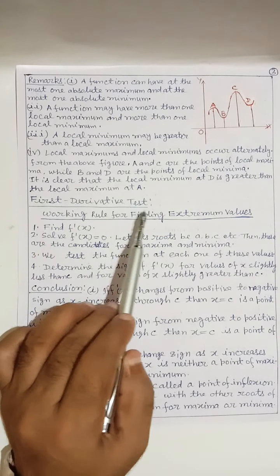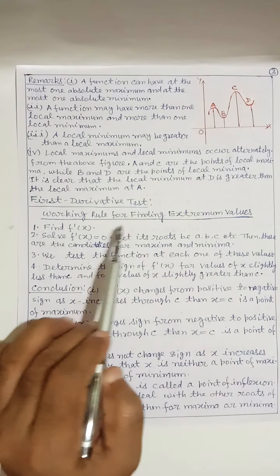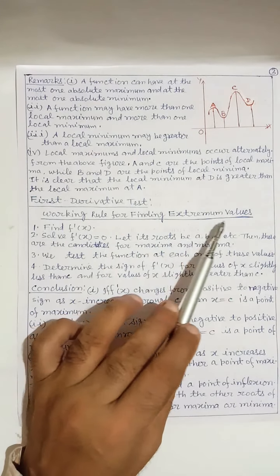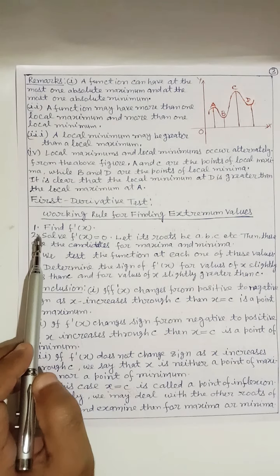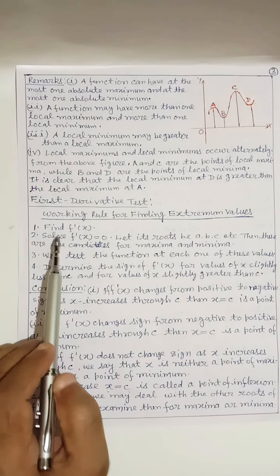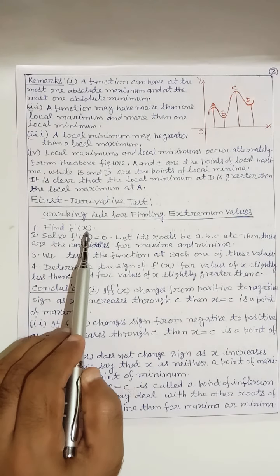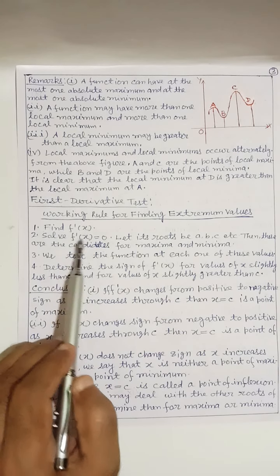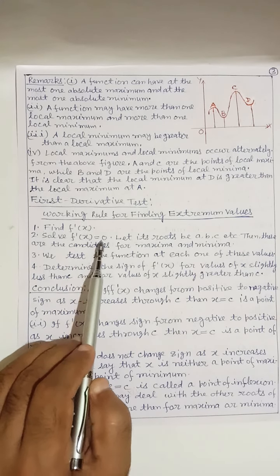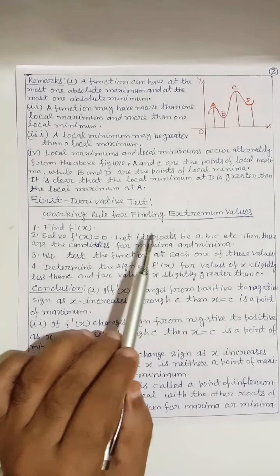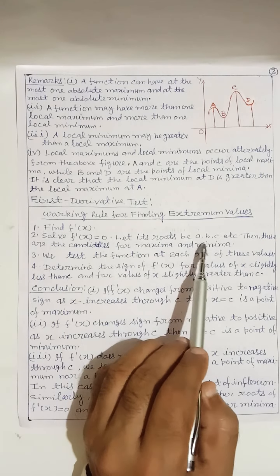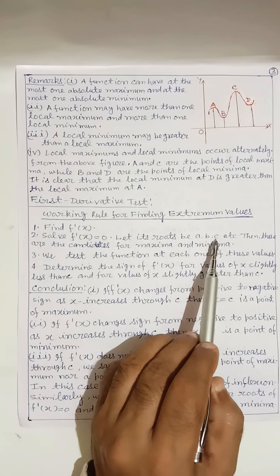First derivative test. Working rule for finding extremum values. First, find f'(x). Solve f'(x) = 0 and suppose that the roots are a, b, c and so on.